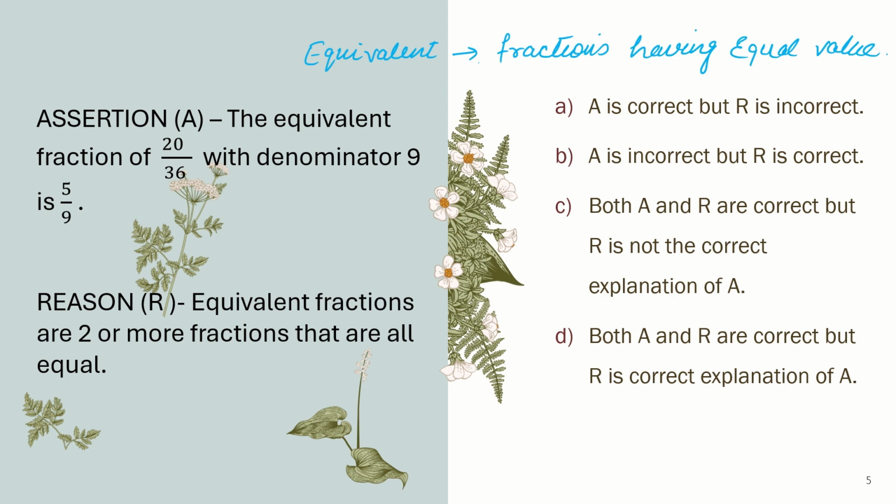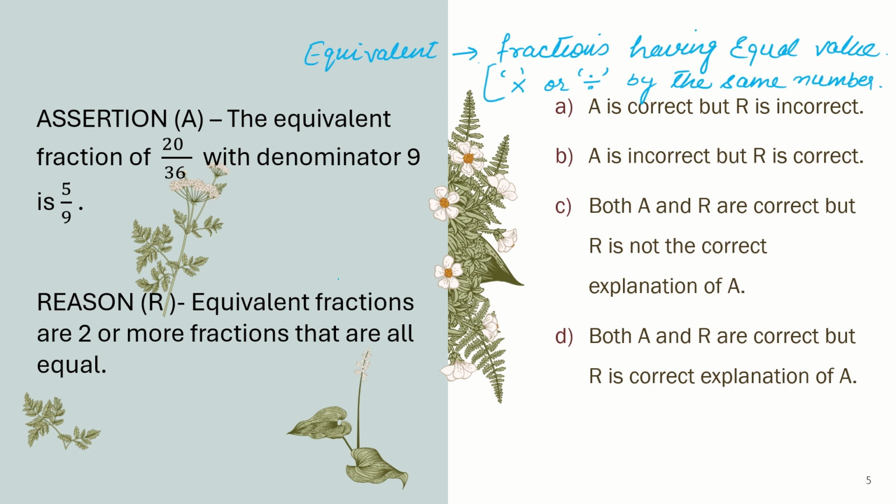To get equivalent fraction, you can multiply or divide numerator and denominator by the same number. You have to note this. You have to multiply or divide numerator and denominator by the same number. So I can get equivalent fraction by that.